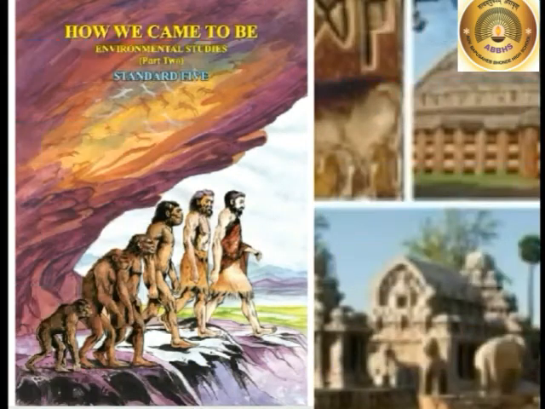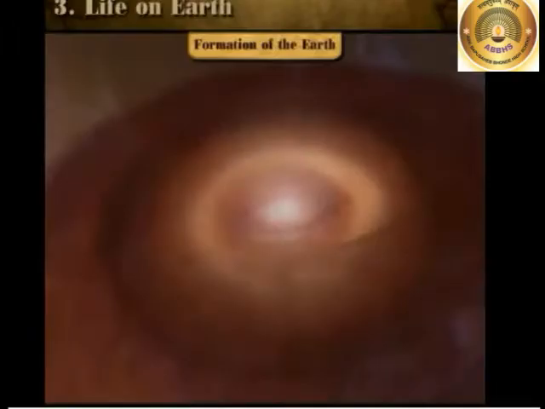Today's session is Standard 5th, Subject EVS 2. In the previous video you learned 3.1, Formation of the Earth. An enormous cloud of very hot gases and dust spinning at a great speed was formed in space. Its circular motion and great speed caused it to divide into several portions.